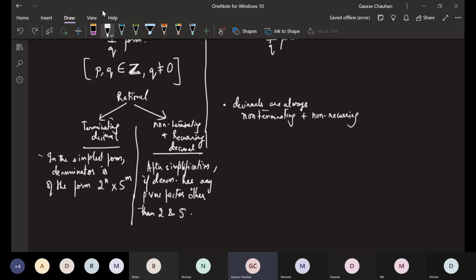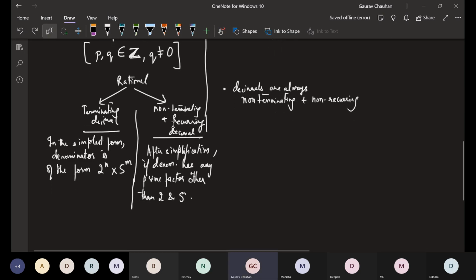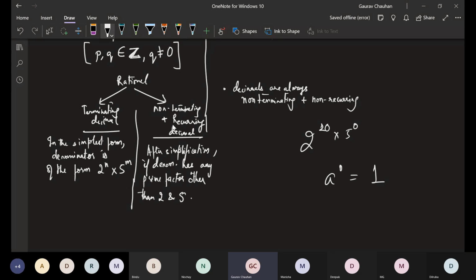And in this, the denominator is always in the form 2 power n, 5 power m. n and m can be any whole number. Yeah, it can be 0 also. Anything to the power 0 is 1. We remember that, no? So 2 power 20 also can be there with 5 power 0. Still, it will terminate. Finally, it will come to an end. Same way, it can be just 5 also. 1 by 5 is what? 0.2. It's ending, no? Just like that.